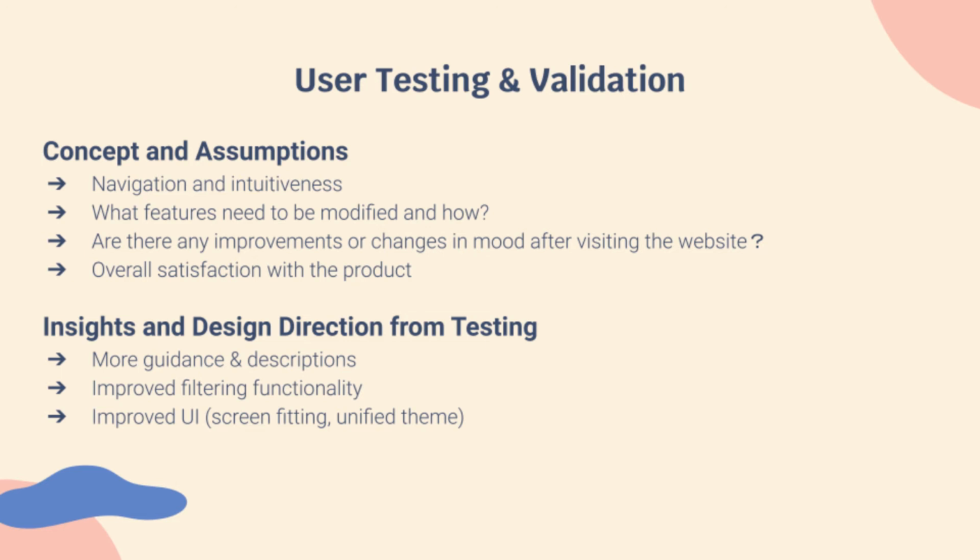We asked them about navigating through the site, if it was intuitive or not, and if they'd like any features changed. We were especially interested if there were changes in their mood after visiting the website. We found that users wanted more guidance overall, improved filtering functionality, and a more unified design.